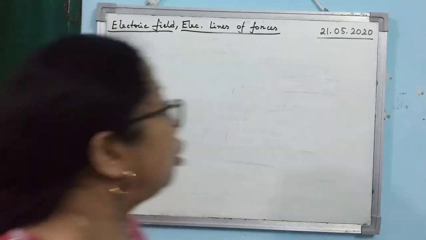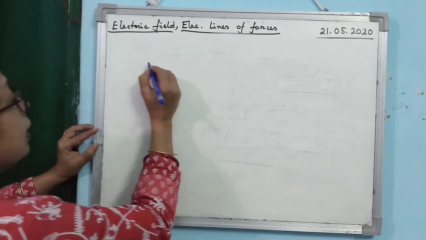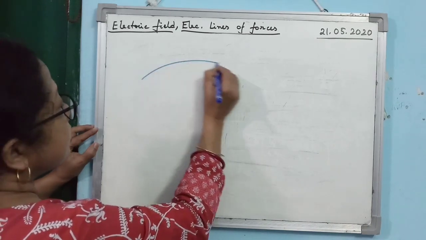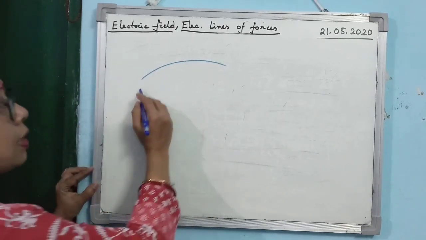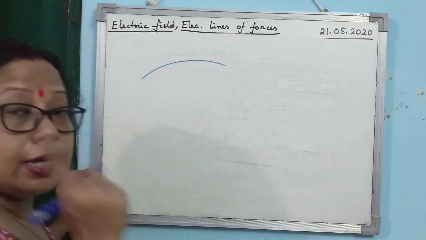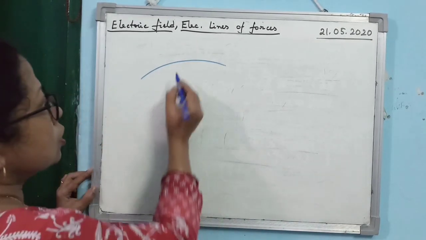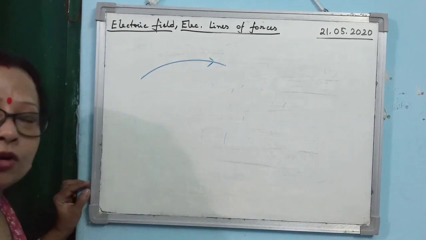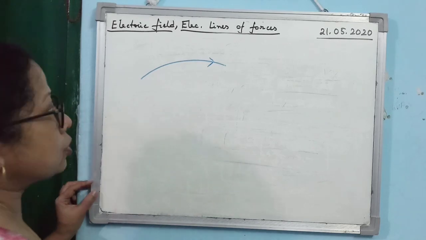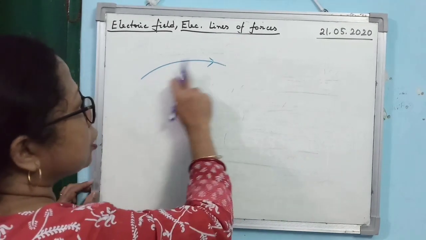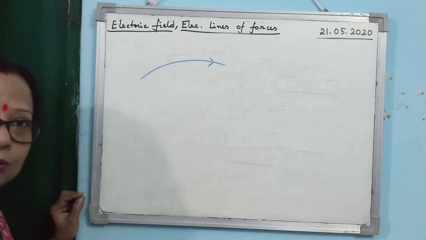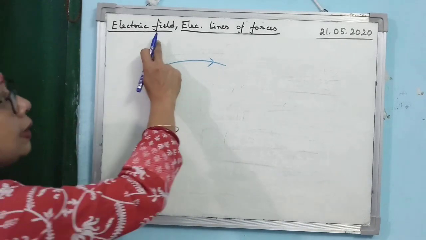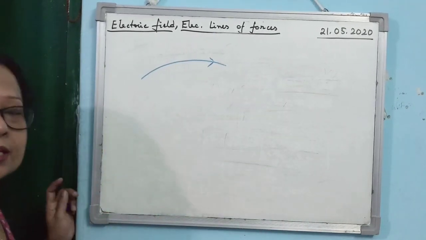So from this definition, if you consider that this is the electric line of force, this is the path followed by whom? Unit positive charge. So you see it should have a direction of motion along one path. So for every electric line of force you have to give one arrow. Clear?